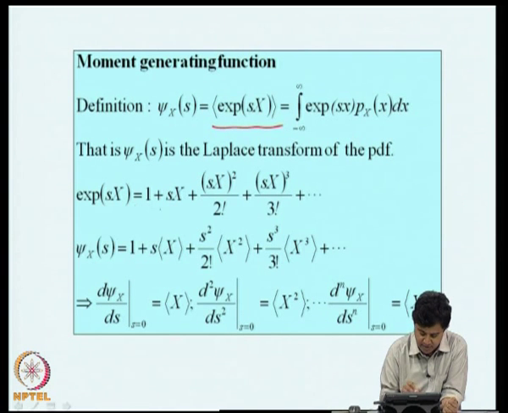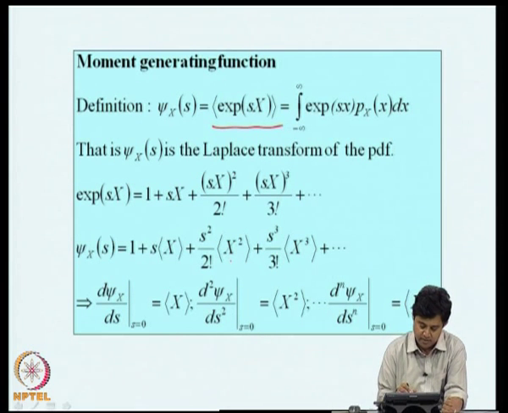So, if you carry out the expectation operation on this, the expected value of the left hand side is the moment generating function, and the right hand side is 1 plus s into the mean of x plus s square by 2 factorial expected value of x square, and so on and so forth.